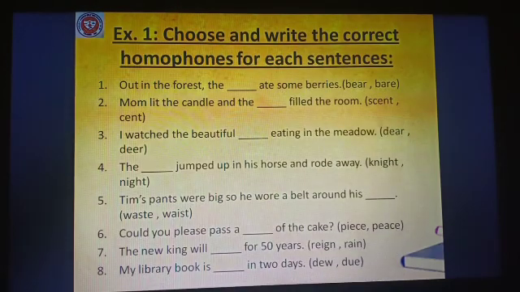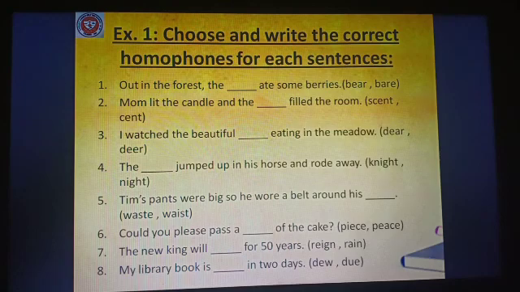Number 1, out in the forest the dash ate some berries. Options are B-E-A-R, bear, and B-A-R-E, bare. Number 2, mom lit the candle and the dash filled the room. Scent, S-C-E-N-T, and cent, C-E-N-T. You will choose the correct option and fill up the gaps, okay?